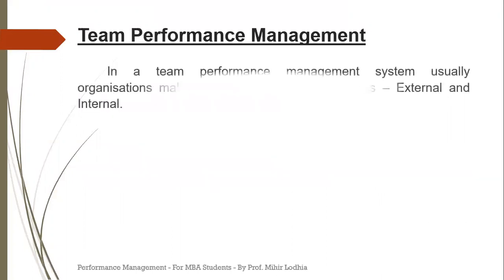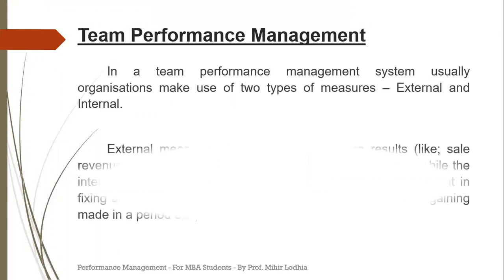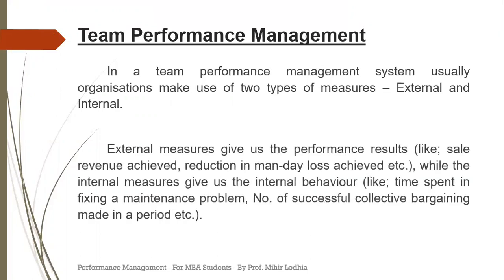Next, in a team performance management system, usually organizations make use of two types of measures, external and internal. External measures give us the performance results like sale revenue achieved, reduction in man-day loss achieved, etc. While the internal measures give us the internal behavior like time spent in fixing a maintenance problem, number of successful collective bargaining made in a period, etc.